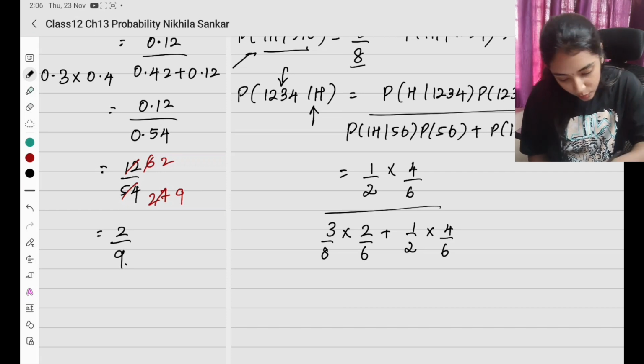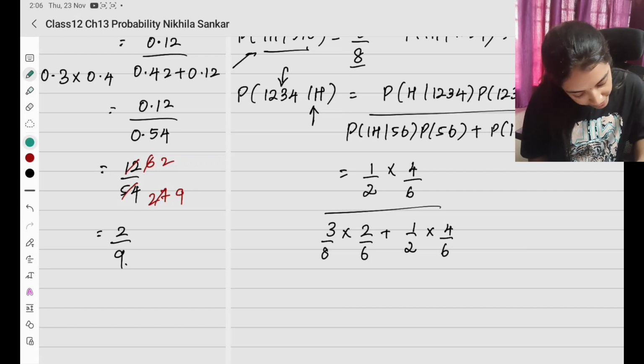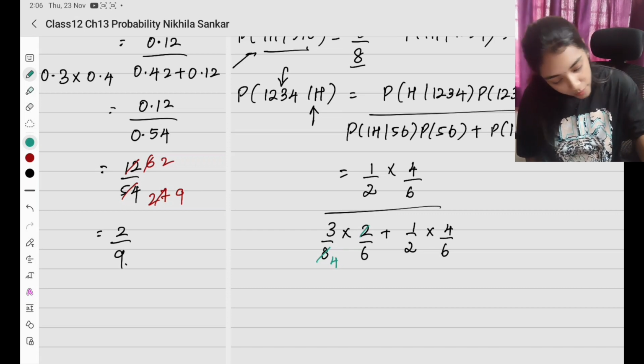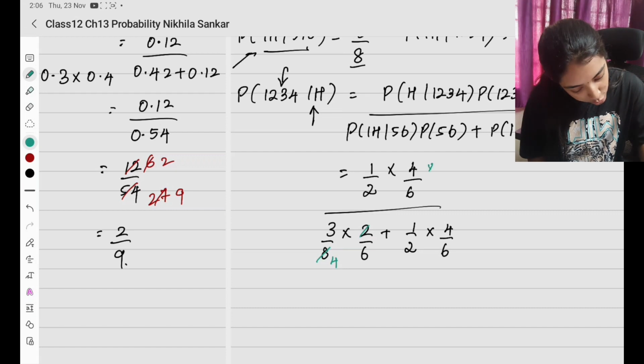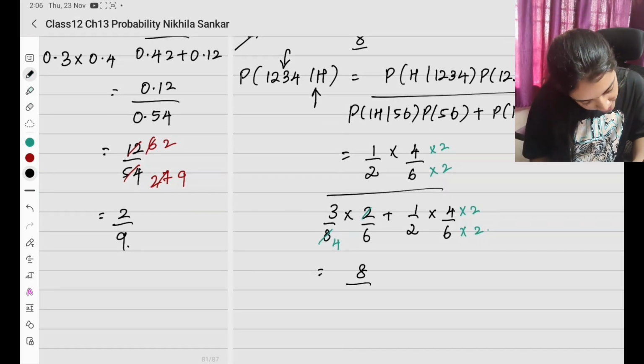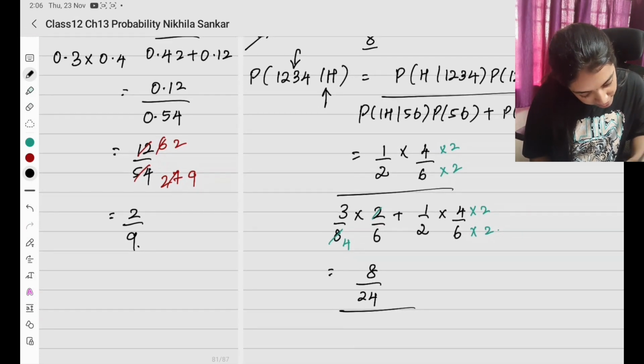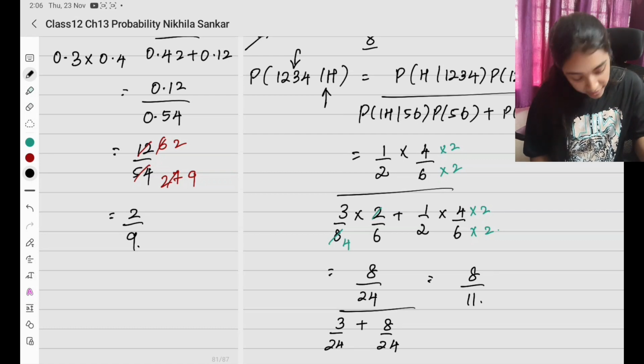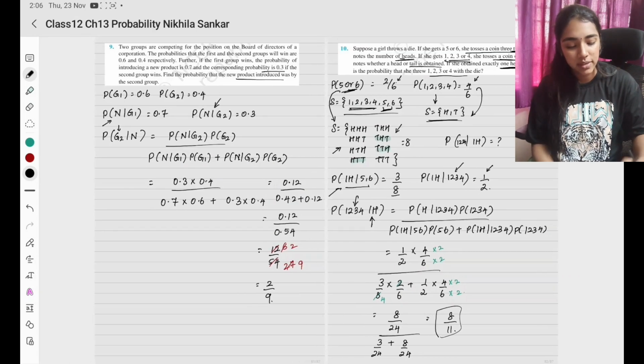So, now what can I cancel? I can cancel 2 1s are 2, 4s are... Okay. Now I see that I need 2 to be multiplied for LCM. அப்பதான் LCM 24 denominatorல. So I'll have 4 2s are 8 divided by 24. The whole divided by 3 divided by 24 plus 4 2s are 8 divided by 24. So 24 போயிடுச்சுனா 8 divided by 11. So this is my final answer. Okay. Please copy.